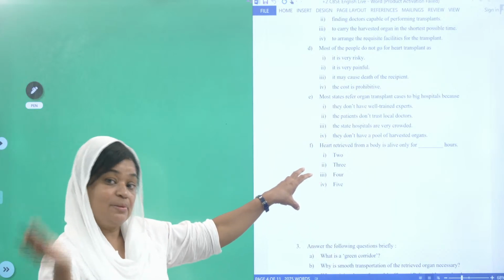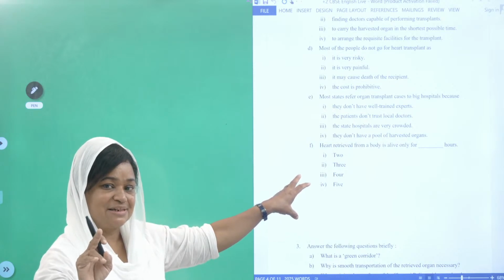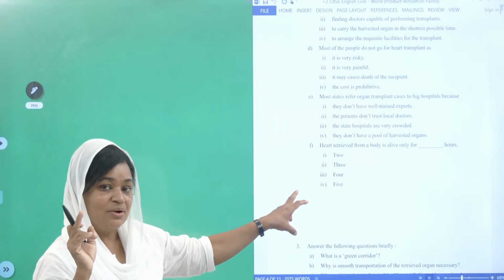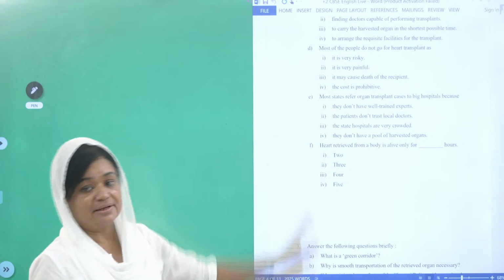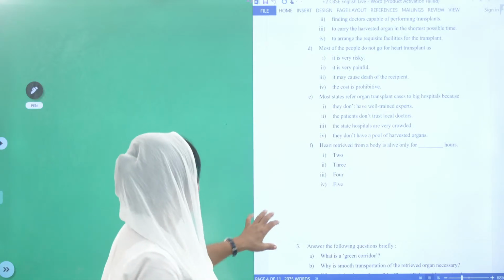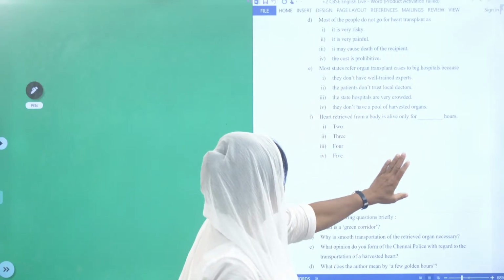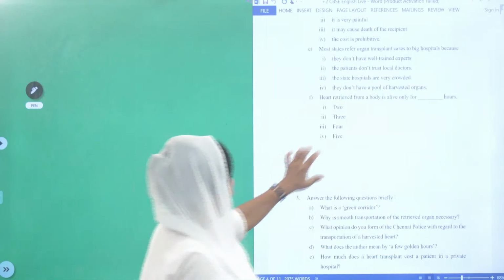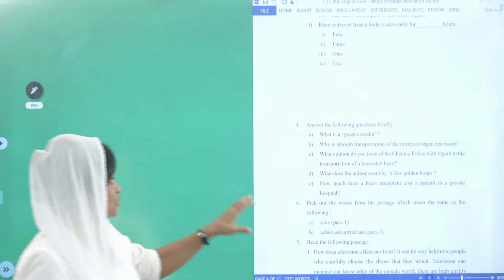Why are you underlining this? Because we will be reading the passage for the first time. We did not read the passage now. We are reading the questions. So while reading the passage, what will happen? The keywords which you focus on, we will be underlining there in the passage. Okay, this will help you find the answers quickly. Now, heart retrieved from a body is alive only for dash hours: 2, 3, 4, 5. Okay, underline the word alive, or whichever is easy for you, do that.